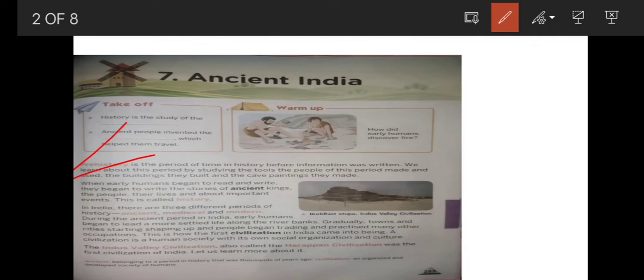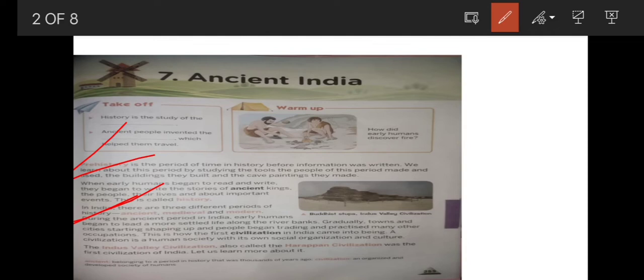This is called history. In India, there are three different periods of history: ancient, medieval, and modern. During the ancient period in India, early humans began to lead a more settled life along the river banks. Gradually, towns and cities started shaping up, and people began trading and practiced many other occupations.